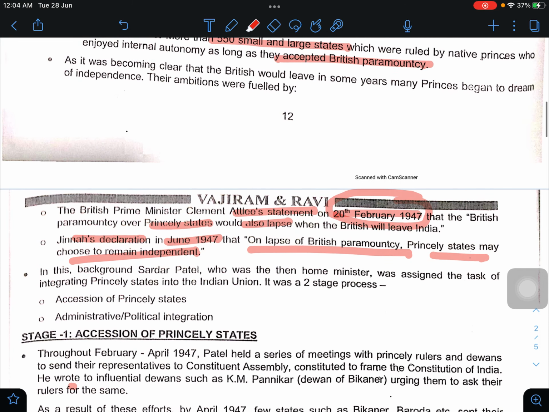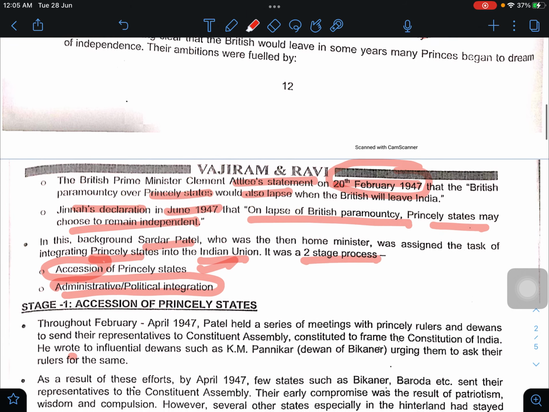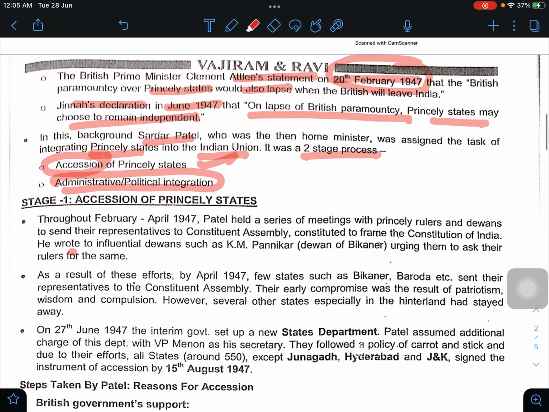In this background, Sardar Patel, who was then the Home Minister, was assigned the task of integrating princely states into the Indian Union. It was a two-stage process. First, accession; second, administrative and political integration. Accession of princely states, and administrative and political integration. Okay, stage 1: accession of princely states.